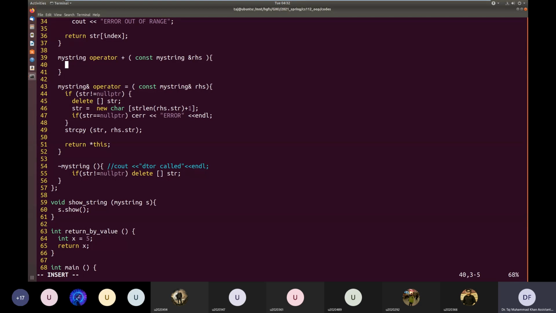So first, basically, size is equal to strlen of the string for the LHS object plus the RHS string, and then plus one to add 0 at the end.